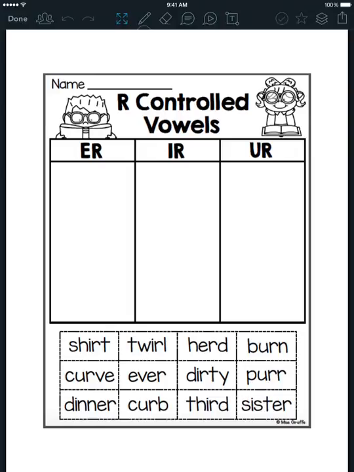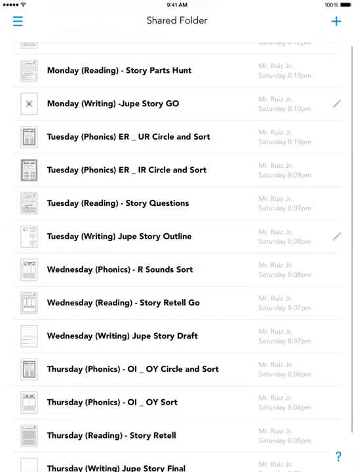To complete the R sound sort, we will begin by opening it from the menu screen. It is marked as Wednesday, Phonics, R sound sort. Click to open.